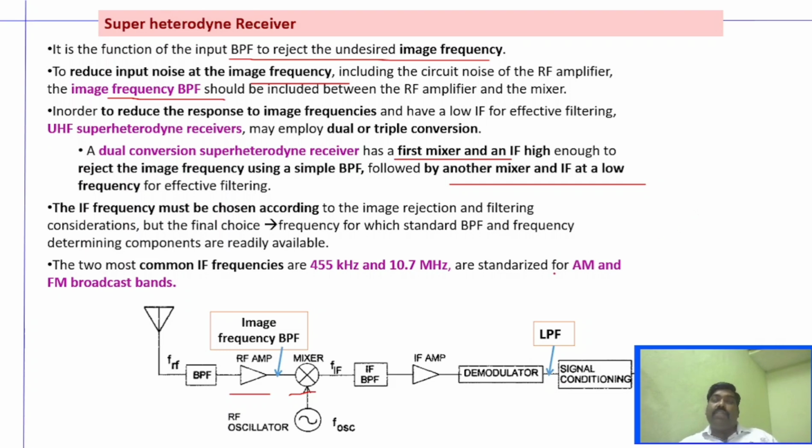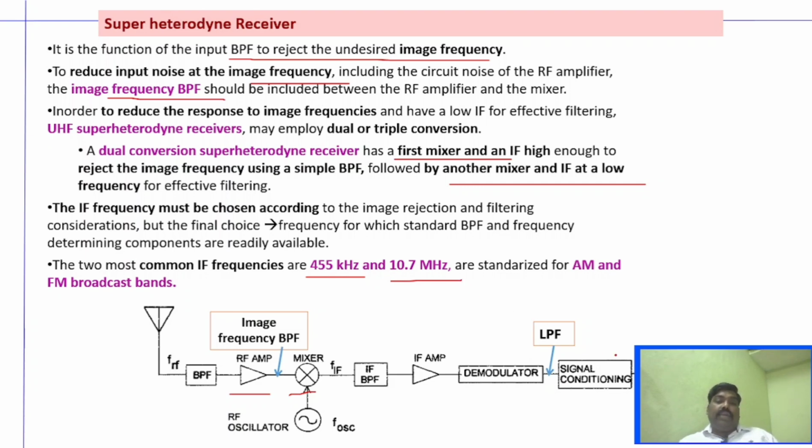The IF frequency should be chosen according to image rejection and filtering, but normally it is chosen depending upon the standard BPF and frequency determining components which are readily available, right? For example, the two common IF frequencies are 455 kilohertz and 10.7 megahertz for AM and FM broadcasts.